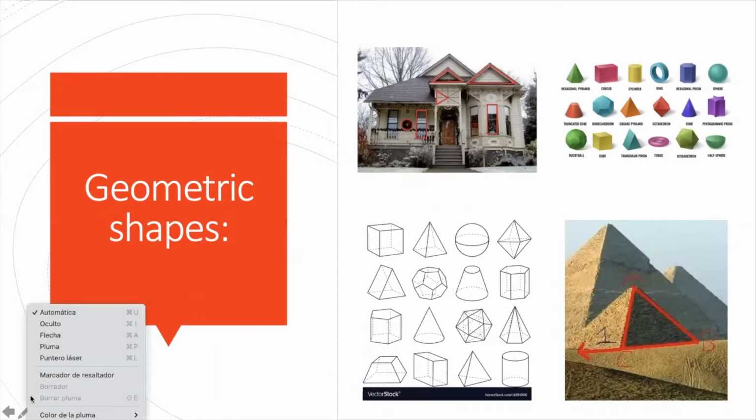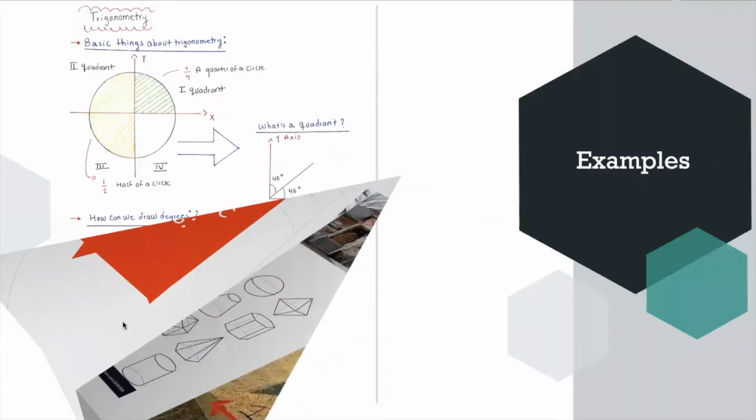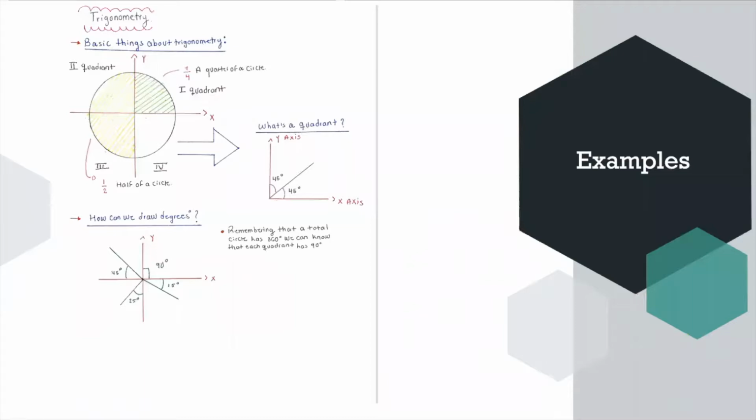In this house, we can see how we have a rectangle, we have a triangle, we have a circle, and in here we can see a perfect geometric shape. So now we're going to see some examples of geometry using these basic things about trigonometry.